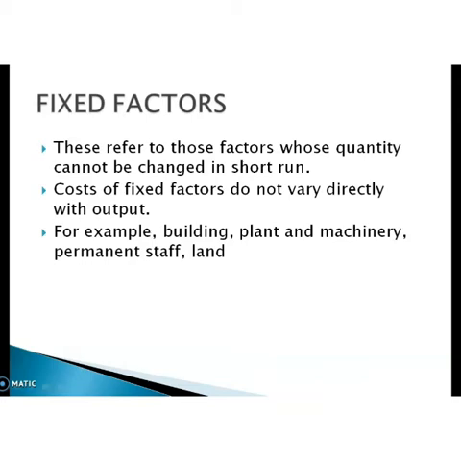The unchanged factor is known as a fixed factor. For example, building, plant and machinery, permanent staff and land. These are examples of fixed factors. They do not vary directly with output, and also their quantity cannot be changed in the short run. In the short run, a producer cannot build or buy a plant and machinery. So, that is the fixed factor.